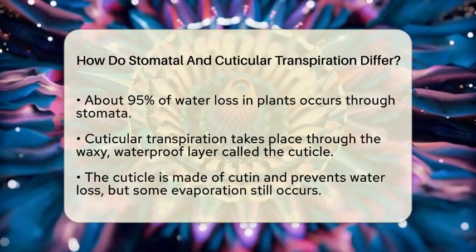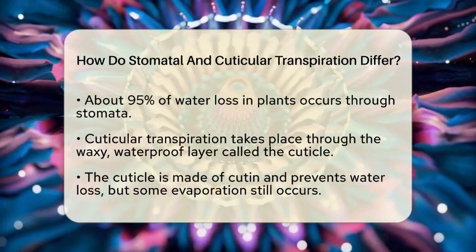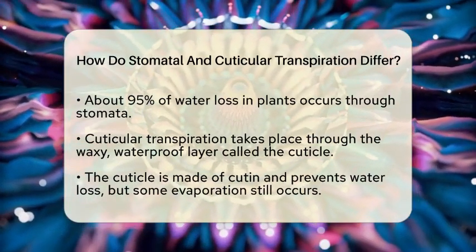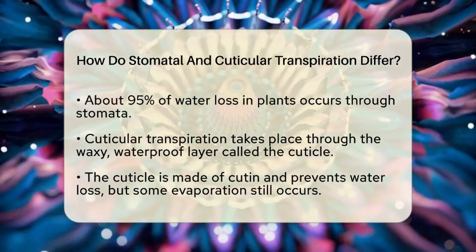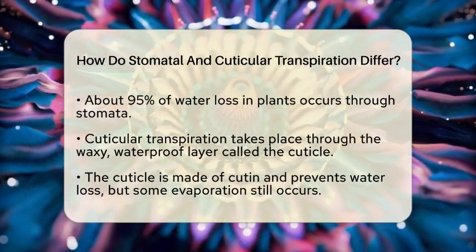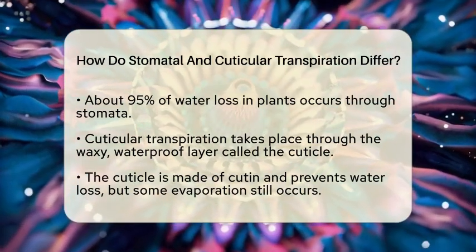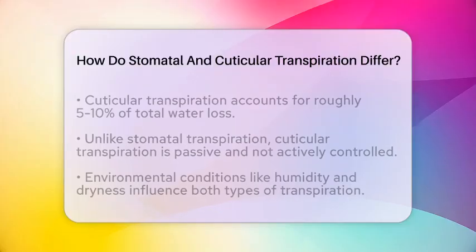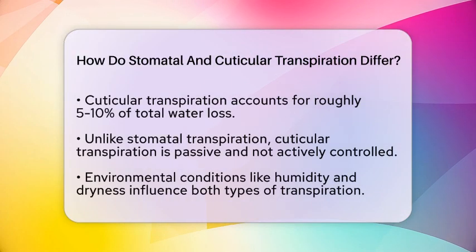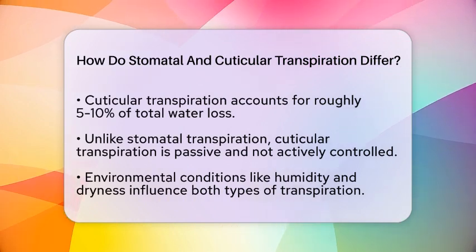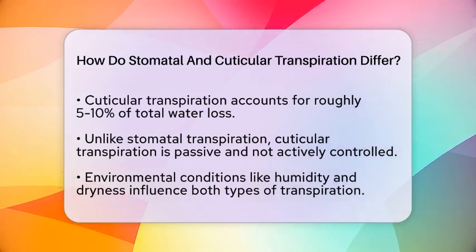Cuticular transpiration takes place through the cuticle, which is a waxy, waterproof layer covering the plant's surface. This layer is made of a substance called cutin, which helps prevent water loss. Even though it is water repellent, some water still evaporates through the cuticle, especially when the stomata are closed. This form of transpiration accounts for only about 5 to 10% of the total water loss.